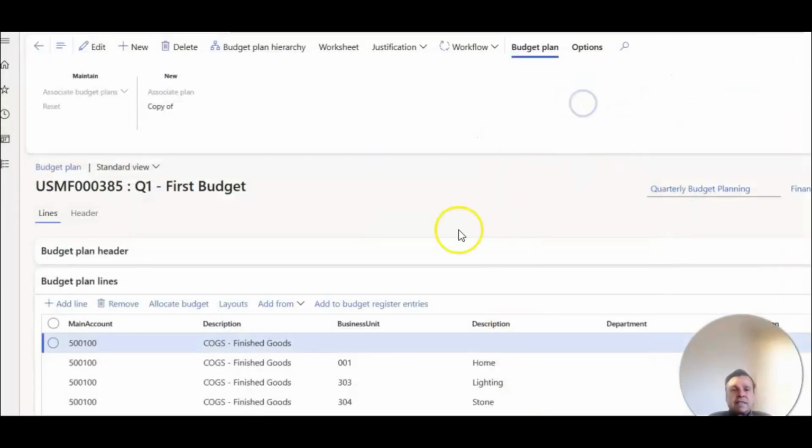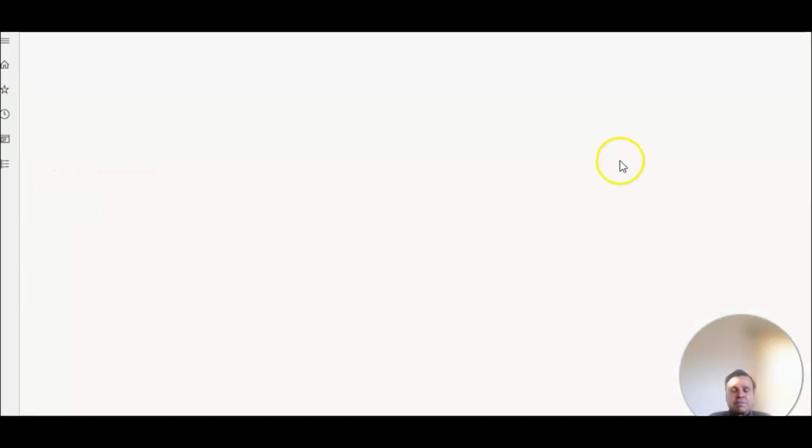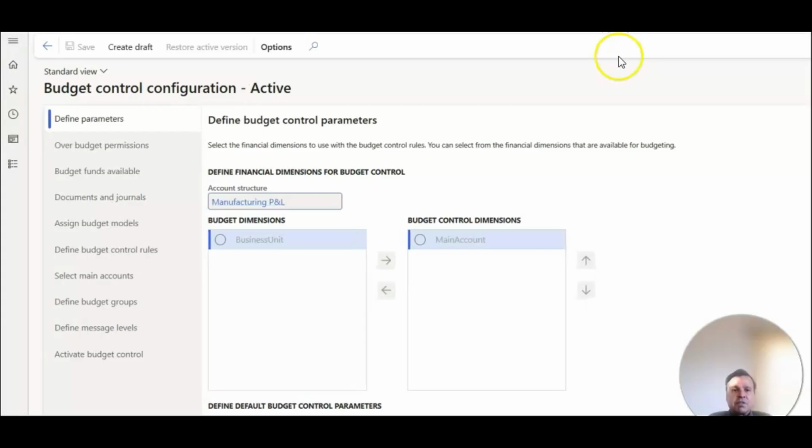So the next thing that I do want to cover is the enforcement of the workflows. Every company wants to enforce some workflows. So for that, I have set up some budget control configurations. Budget control configurations are the area where you define how you want to enforce this budget, right?